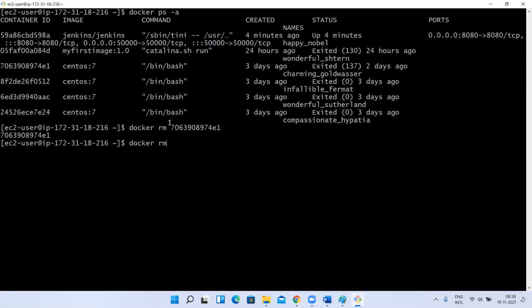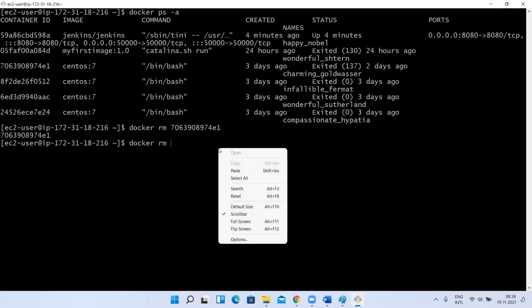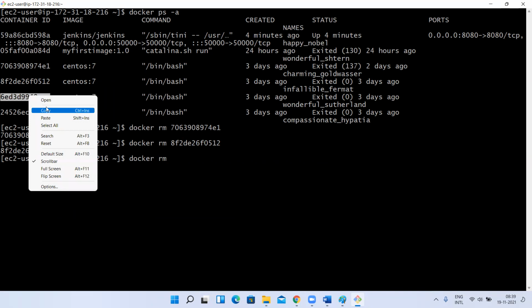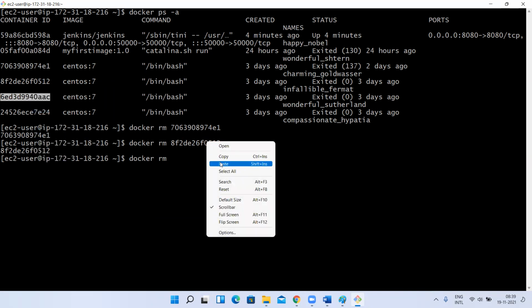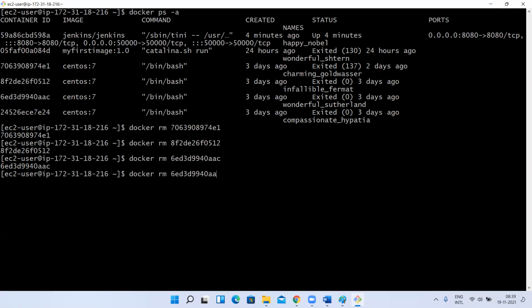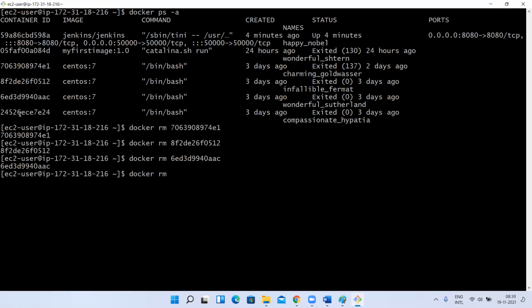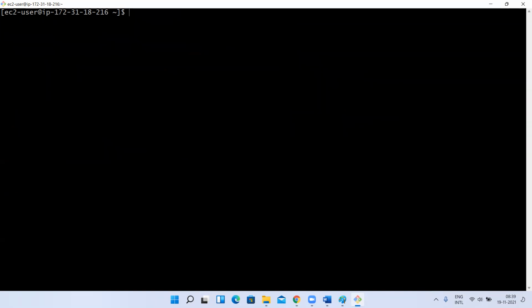In real time, they'll ask how to remove all the stopped containers at a time. You should not use the single command rm four times to remove the containers. If there are four running containers, in one shot you have to remove all four, or else only the stopped containers. They'll ask for all the running containers at a time, or only stopped containers, or all stopped and running containers at a time. So there is an option. I'll tell that later.